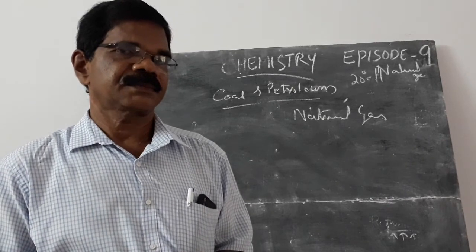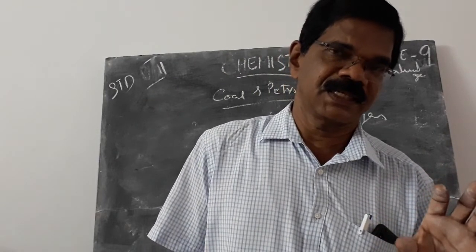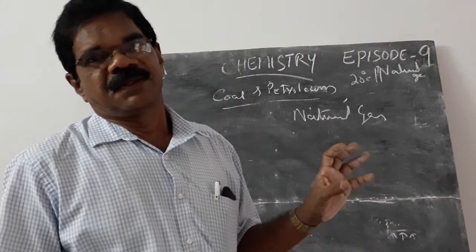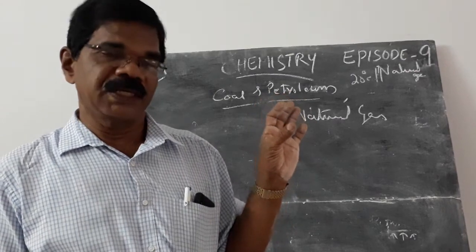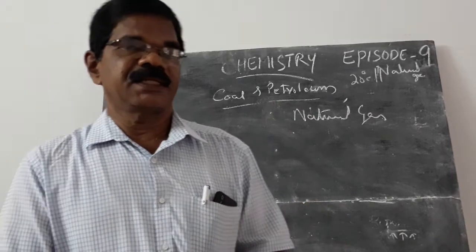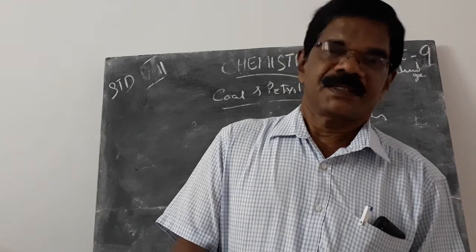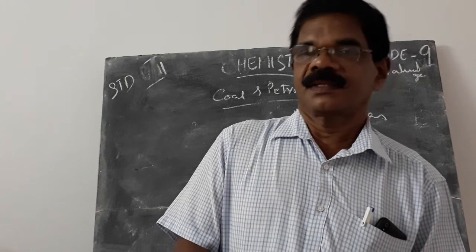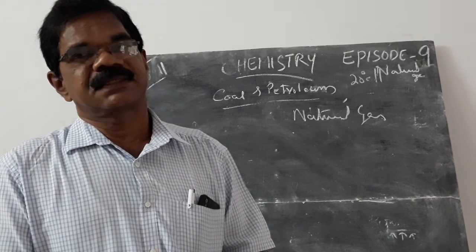The main things are coal and petroleum. In this class, we give more importance to petroleum. What is petroleum? In one barrel, it is crude oil. At a larger scale, it is a mixture of natural gas, kerosene, petrol, diesel, lubricating oil, paraffin wax, and bitumen.